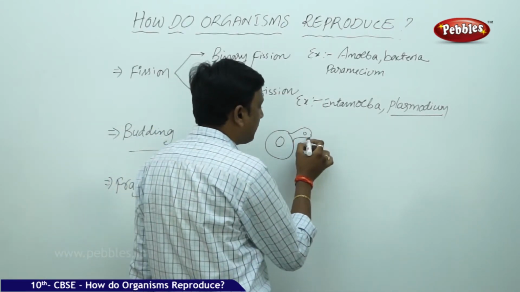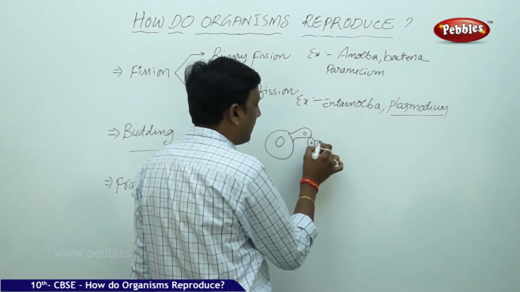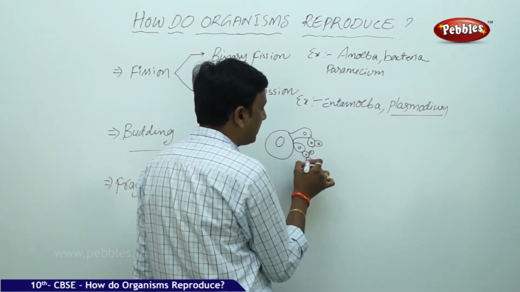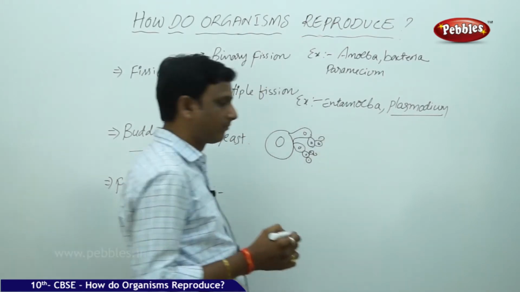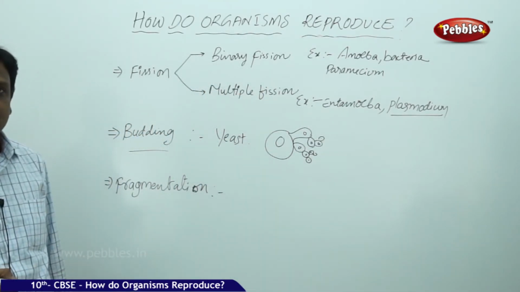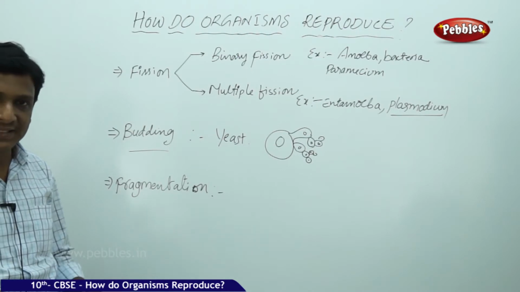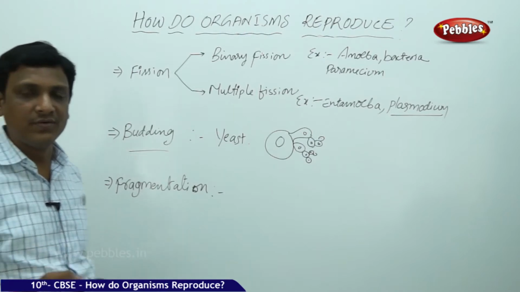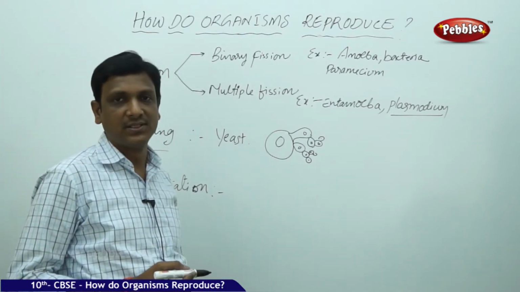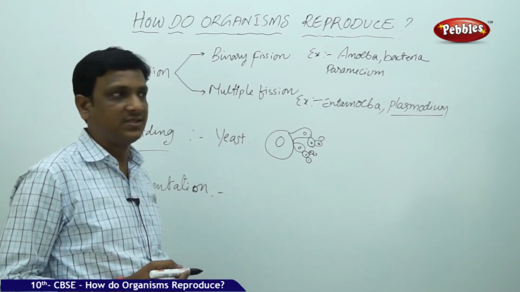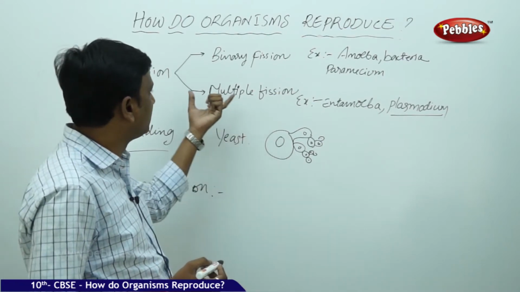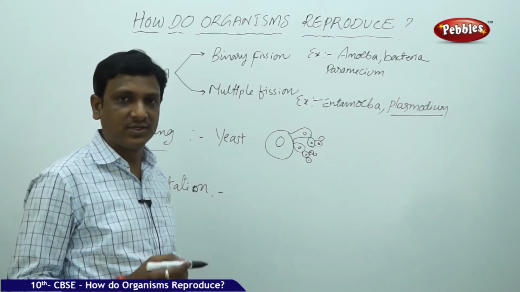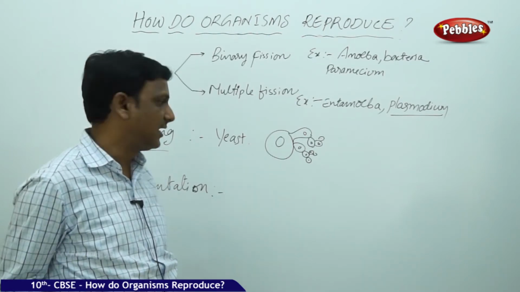This bud grows up, and it may again produce a bud. It may produce many buds. This way the budding takes place. So these buds get detached from the mother cell, the parent cell, and they grow individually into new yeast organisms. So this is the way they reproduce. This is also a simplest mode of reproduction seen in single celled organisms. However, in case of multicellular organisms also budding is seen. We will discuss it later.